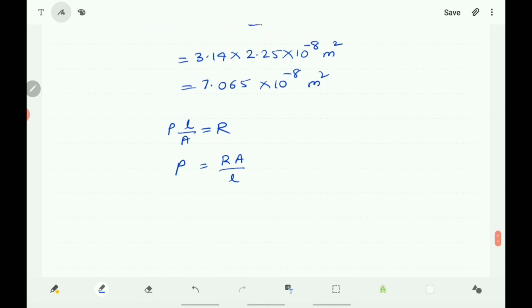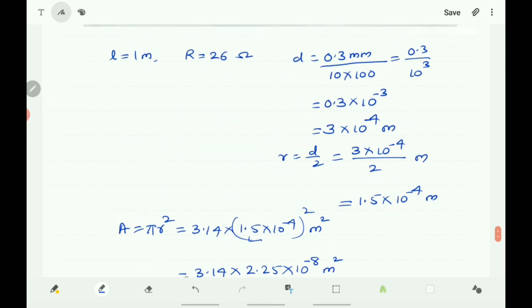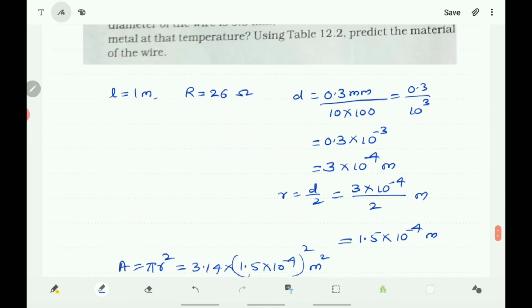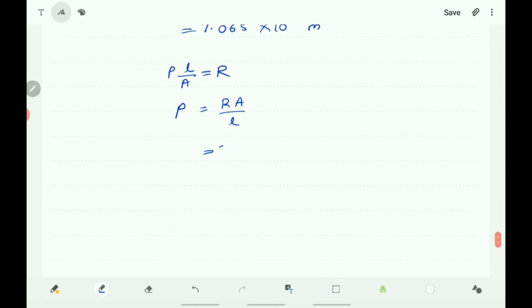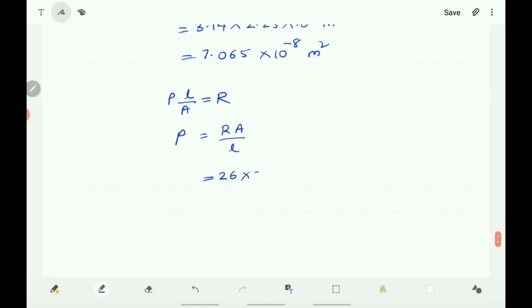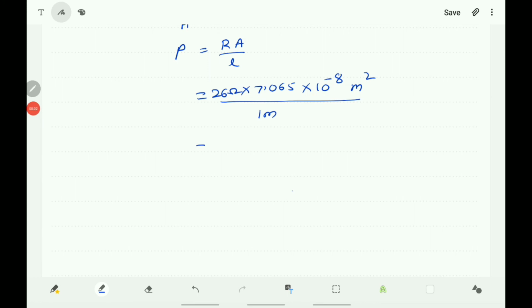R into A by L, and R is given, that is the resistance at 20 degrees centigrade, that is 26 into A, that is 7.065 into 10 to the power of minus 8 m², and L is 1 meter. The product of 26 ohm into 7.065, that is 183.69 into 10 to the power of minus 8 ohm m² by m here.